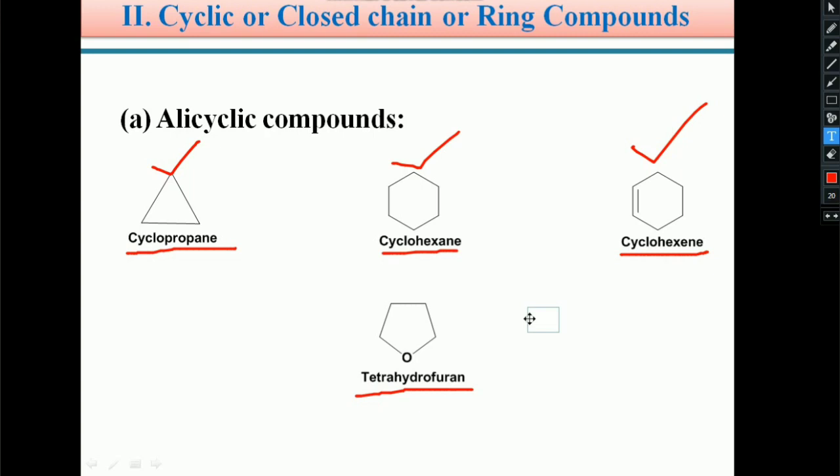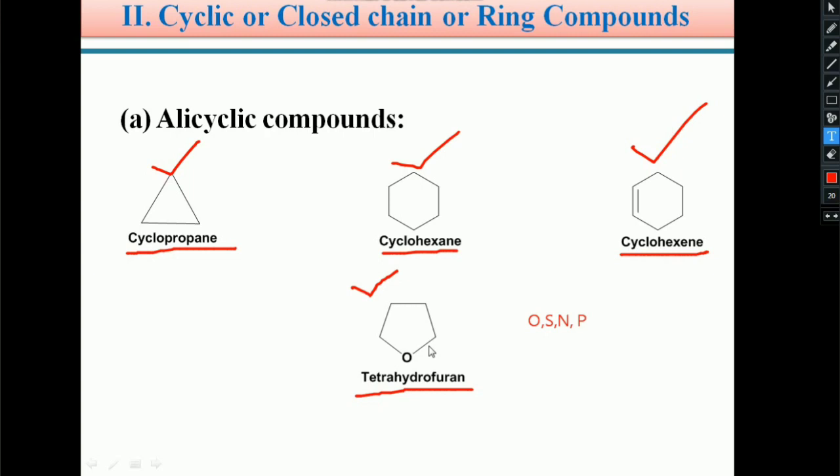So those are like oxygen or sulfur or nitrogen or phosphorus. These are generally called heteroatoms. These heteroatoms may also be present in a cyclic form of the carbon compound. The best example for a heteroatom-containing alicyclic compound is tetrahydrofuran. Students, this is the structure of tetrahydrofuran. Generally, in many reactions, it is used as a solvent.